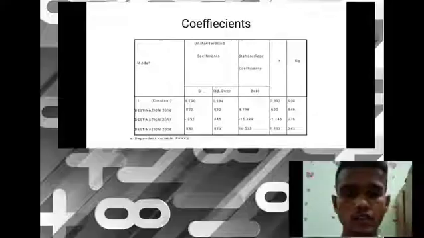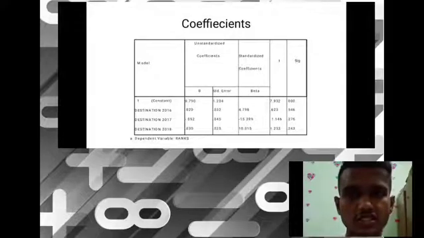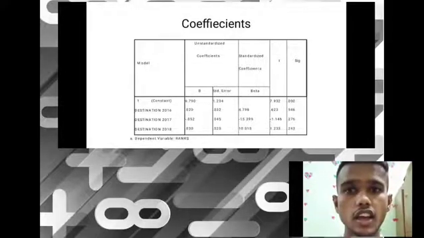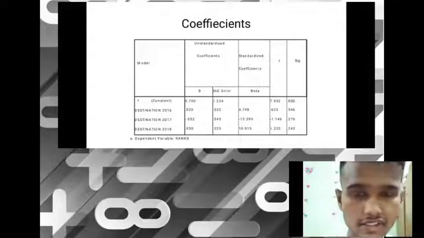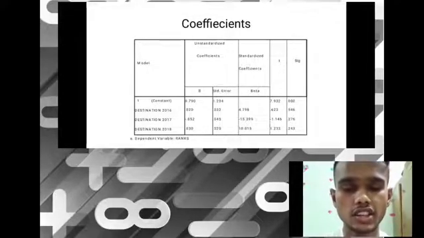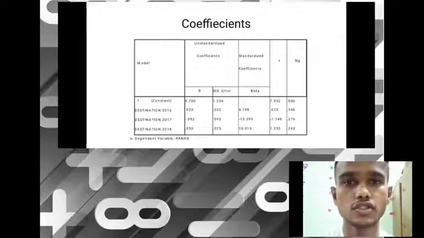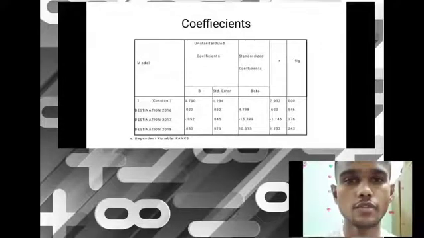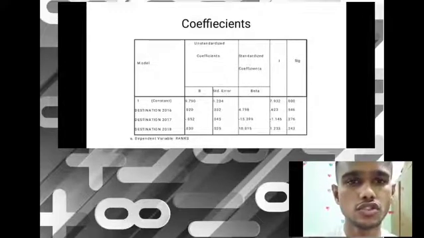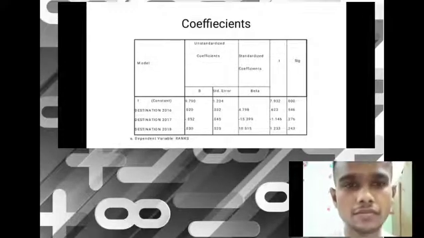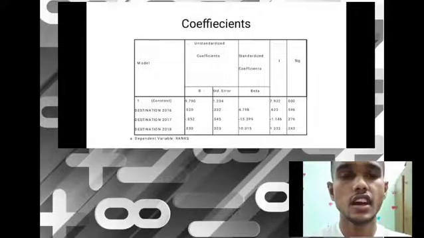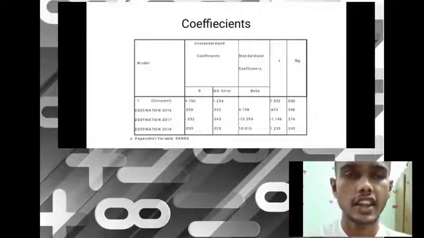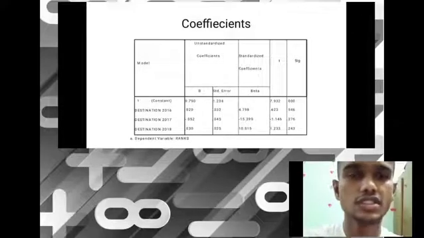Okay, next is the coefficients table. From the table, the dependent variable represents ranks. The equation over here is equal to 9.790 negative 0.020 destination of 2016, negative 0.052 destination of 2017, and destination 18 is negative 0.030.